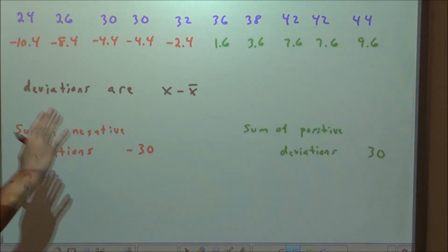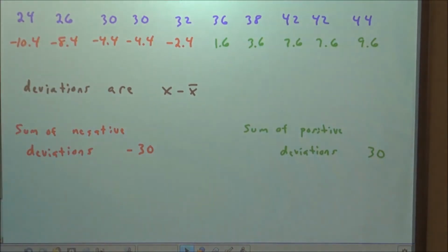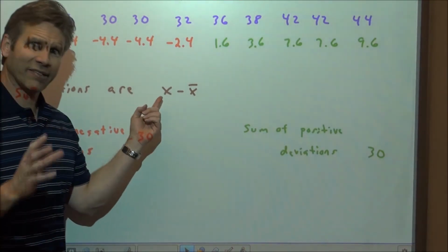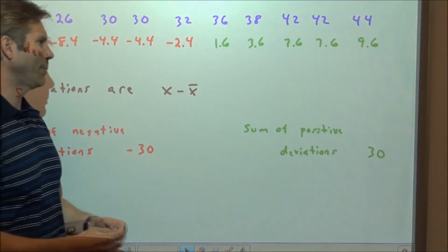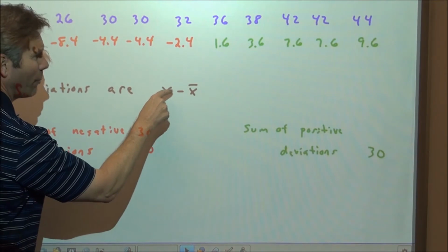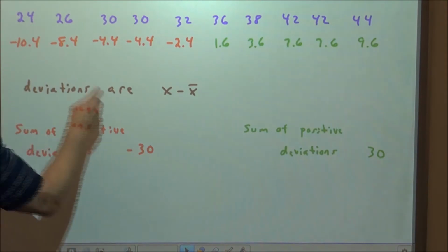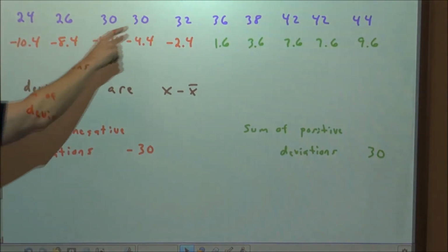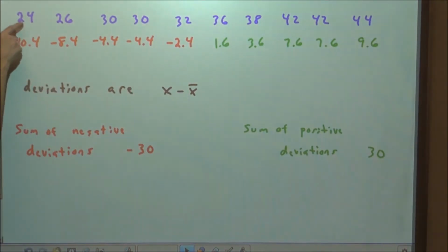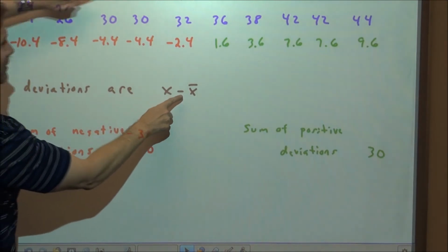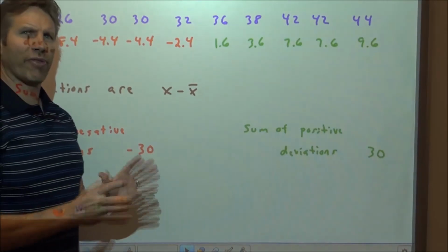Then we need to get to the standard deviation. Now first, let's talk about deviations. Deviations of scores, in the world of statistics: X is each individual little score, X bar is the mean of all the scores in our sample. So what we do is we take each score minus the mean, and that difference is a deviation. So if we look at this $24,000 salary compared to the mean of $34,400, 34.4, if we take this X minus that mean, we get a deviation of negative 10.4, negative $10.4 thousand.